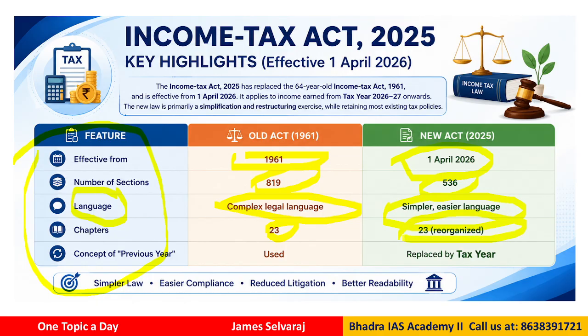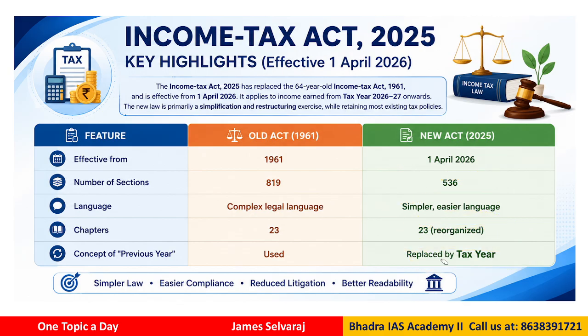Now one major change they made concerns the concepts of previous year and assessment year, where there was a lot of confusion. Now they have changed it into just a simple term, tax year, that is, which year's tax. It will be written in a direct way, right? So there are quite a few changes made.